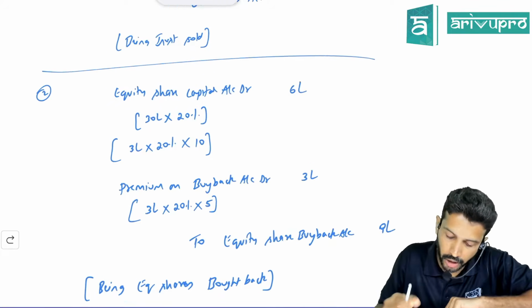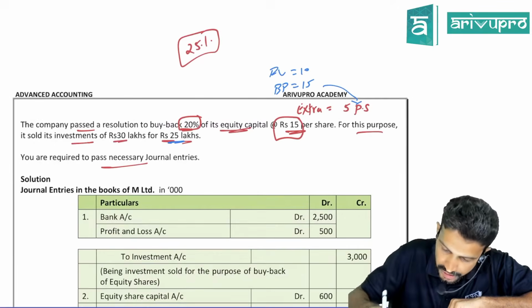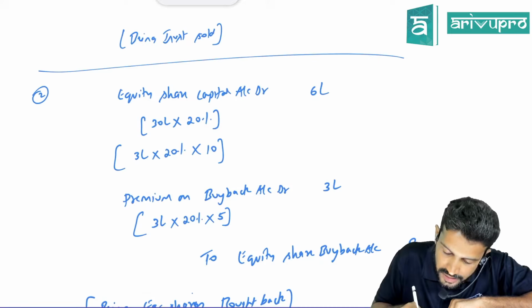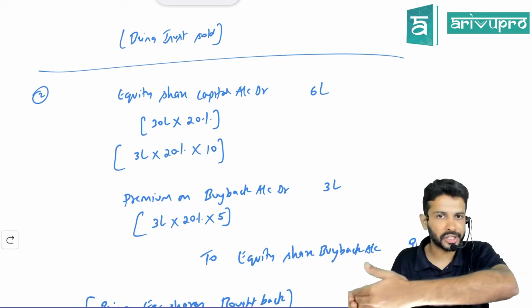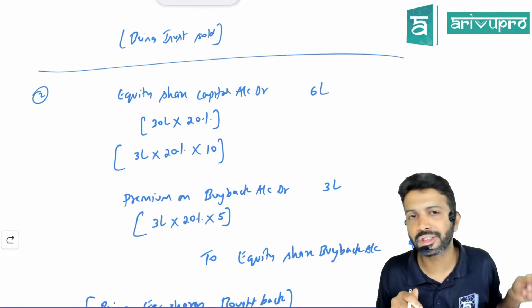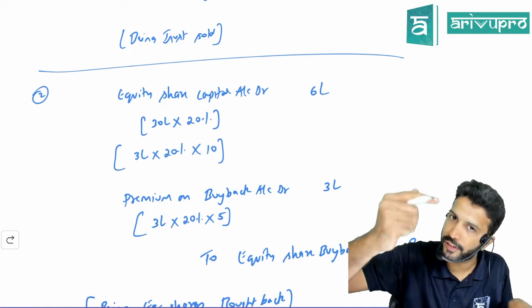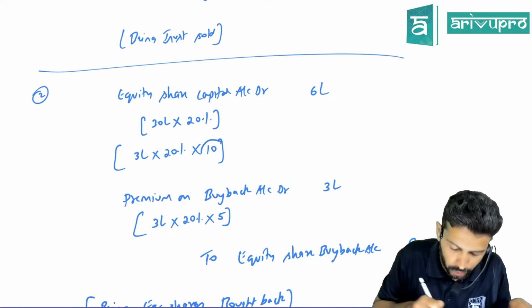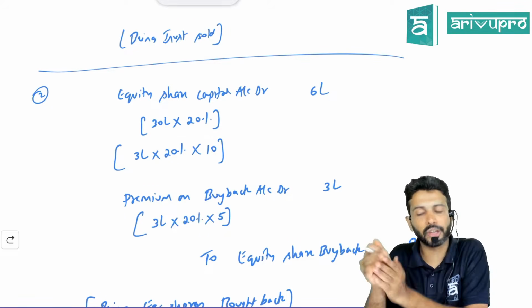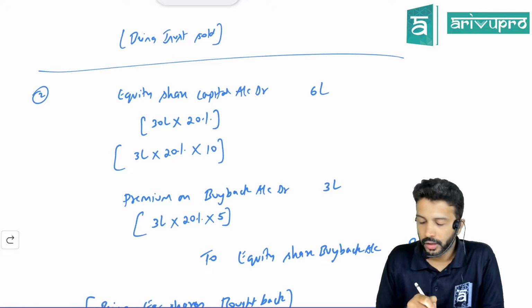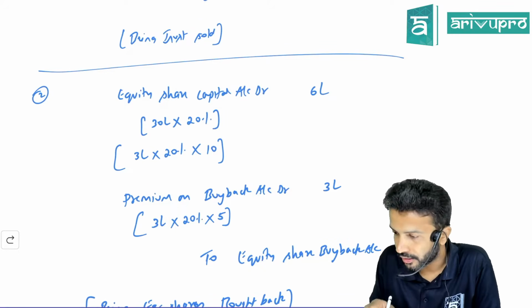All right. So the company has 3 lakh equity shares, given in the question. They are only cancelling 20% of equity shares as mentioned in the adjustment. So 20% of 3 lakh is 60,000. And equity share capital is shown at face value. So the face value of one share is 10. Hence 60,000 into 10, 6 lakh. Are we comfortable till here? Someone asked once again. Okay. The first point, 6 lakh.